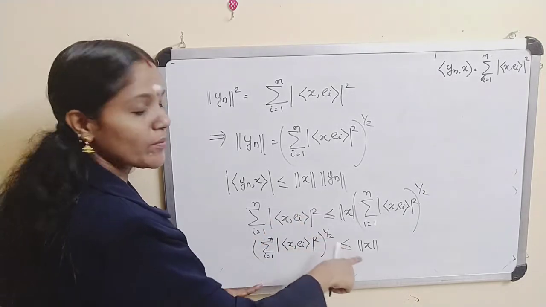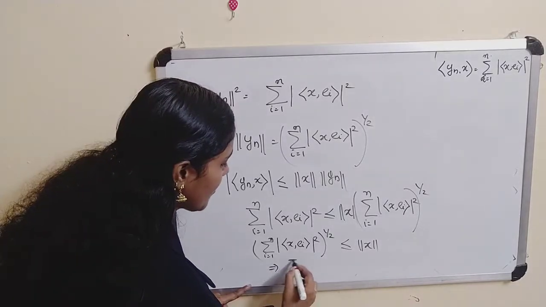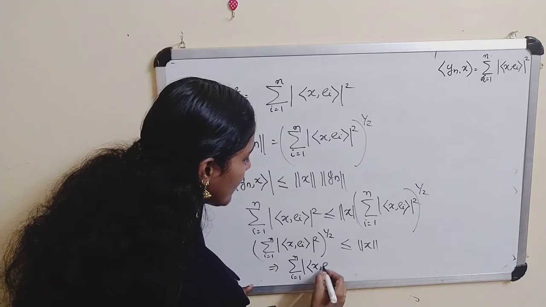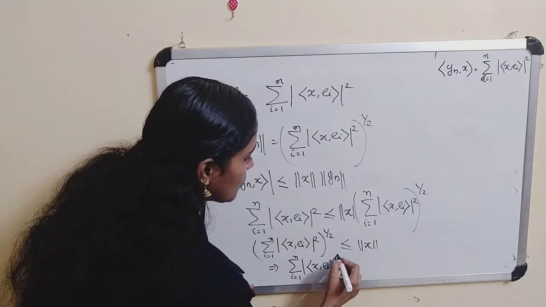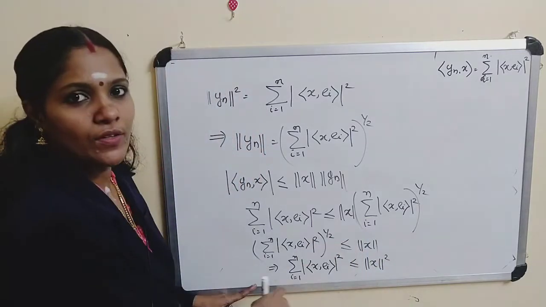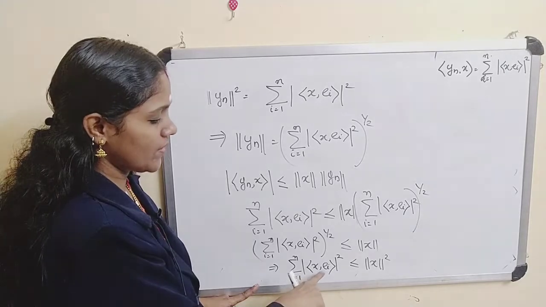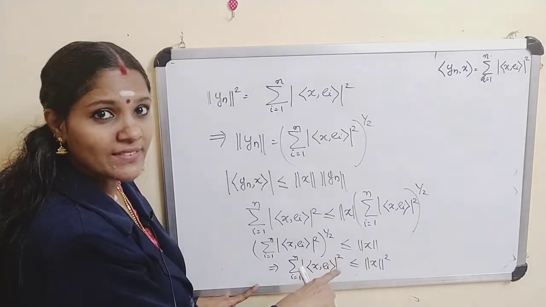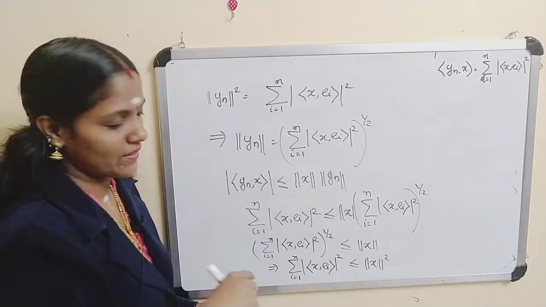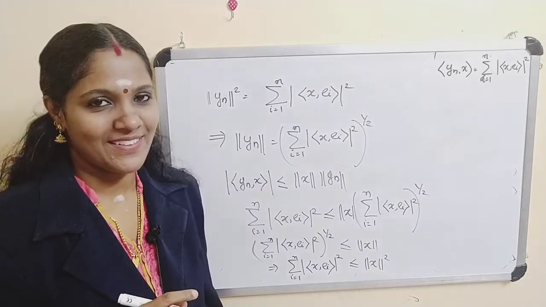Therefore, this whole raised to 1 by 2 is less than or equal to, we cancel. So this implies the sum from i equal to 1 to n of modulus of inner product of x, e_i whole square is less than or equal to norm of x whole square. Therefore, the sum from i equal to 1 to n of modulus of inner product of x, e_i whole square is less than or equal to norm of x whole square, and this is our Bessel's inequality.